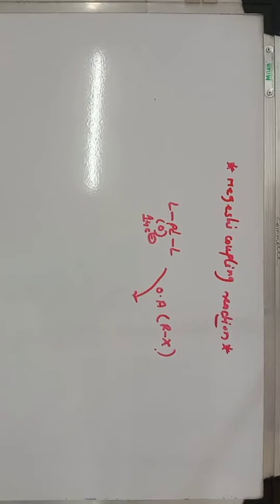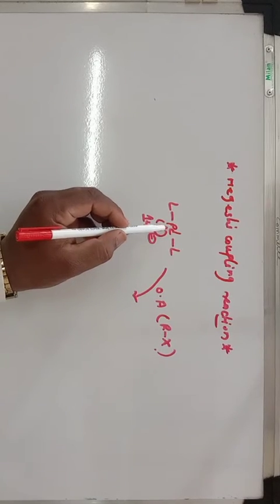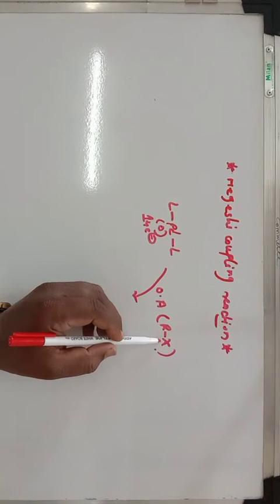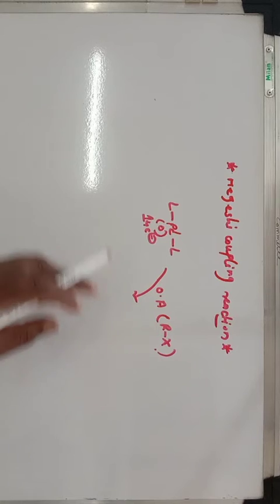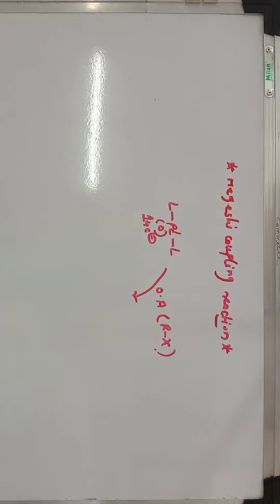The insertion of this Pd metal into the R-X bond is called oxidative addition. During oxidative addition, generally the coordination number increases by 2 units, the electron count increases by 2 units, and the oxidation state of palladium also increases by 2 units.